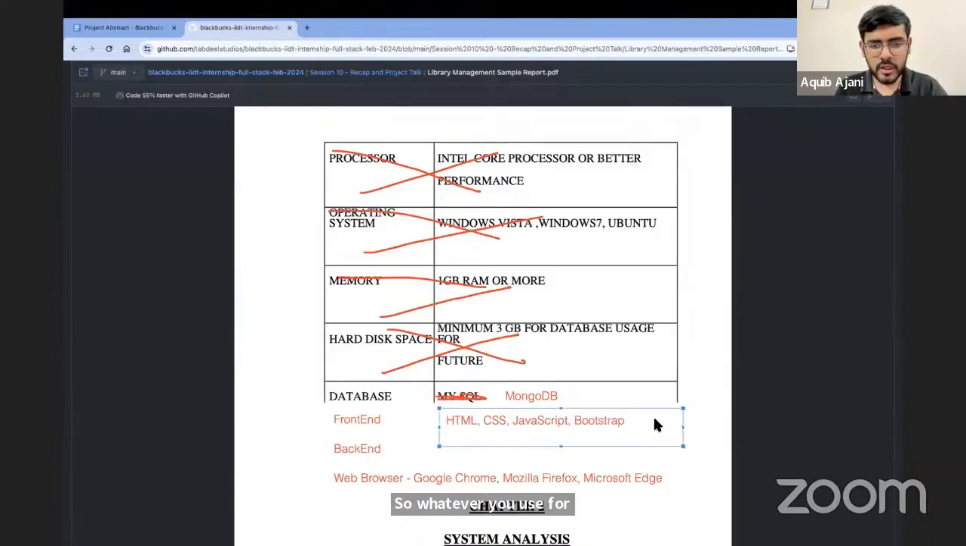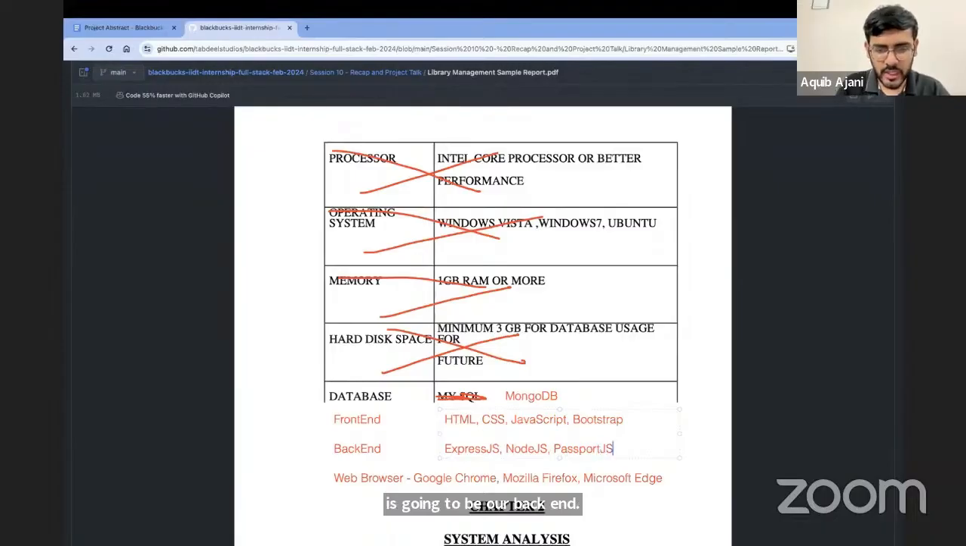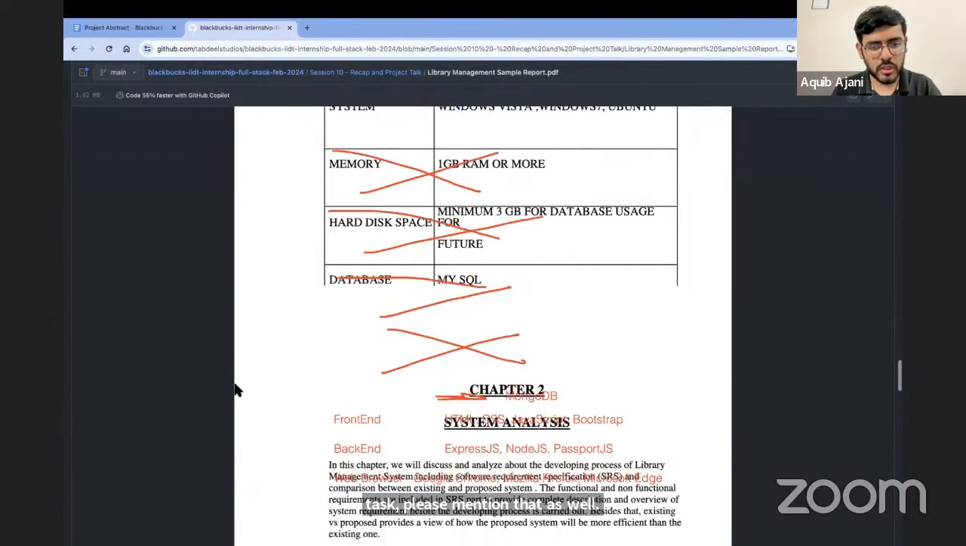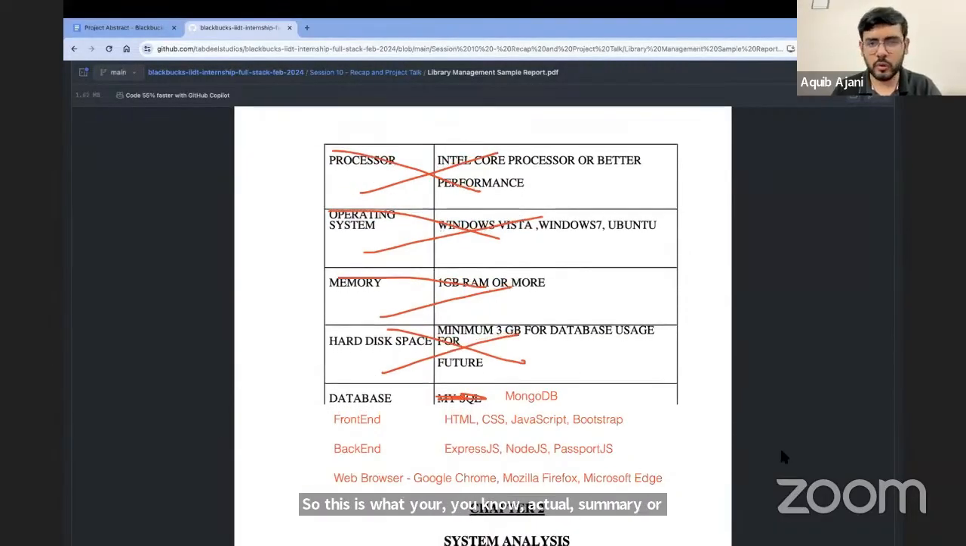Okay. Similarly, you can also mention your backend. So that will be Express JS, it will be Node JS, and this is going to be our backend. And then if you use anything else, like Passport JS for authentication, or anything else for some other task, please mention that as well. So this is what your actual summary or your system requirements are going to look like.